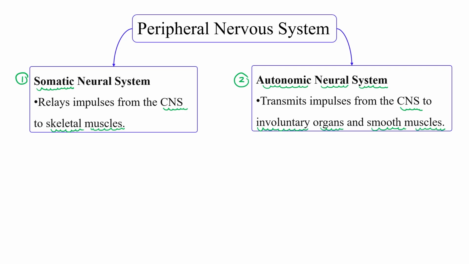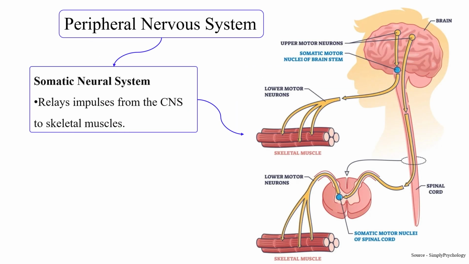They all are involuntary organs which don't require our wish. Okay, all those organs which continuously perform their function. So this autonomic nervous system transmits its impulse from the central nervous system towards involuntary organs and smooth muscles. While this somatic neural system relays impulse from the central nervous system to the skeletal muscles because they are in our control, right? So let's discuss their function.